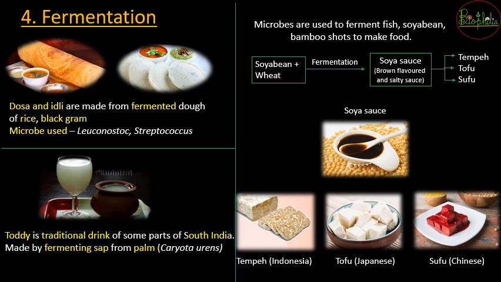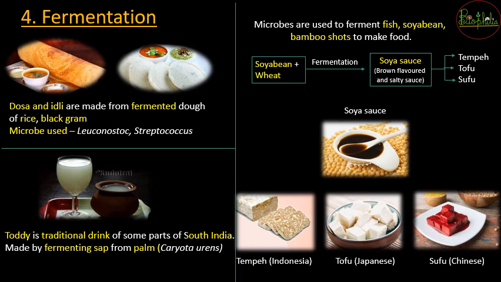Next topic about fermentation, that is microbes are going to be used for fermenting lot many dishes to make it more tasty. So fermentation is a process wherein food items are going to get more tasty. So you might know fish होती है, that is going to get under fermentation. सोयाबीन को ferment किया जाता है, and even in eastern parts of India, bamboo shoots are used to make food when it gets fermented. So soyabean or wheat जब ferment होता है, that is going to give you a very tasty sauce, that is soya sauce, and this soya sauce is the sauce that you use in your Chinese dishes.